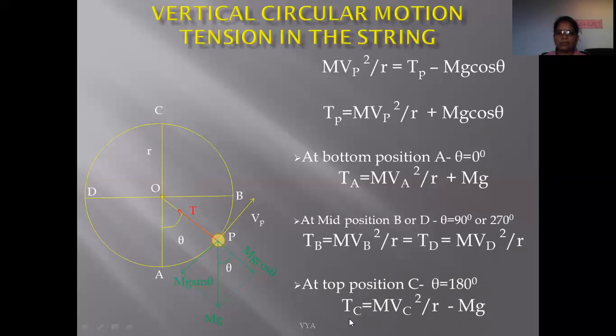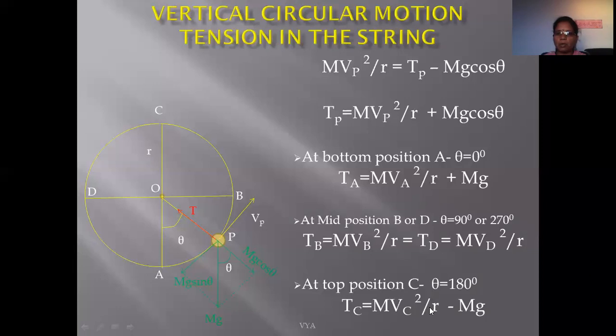So here we write tension within the string is equal to centripetal force minus weight of that particle. That is, at the top position, tension within the string is equal to centripetal force minus weight of that particle. And so at the top position, the string appears to be lighter. That is, that particle along with the string appears to be lighter because the tension at the top position is minimum. That is, this is about the tension within the string.